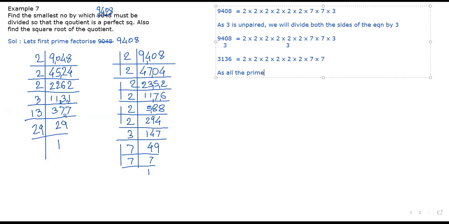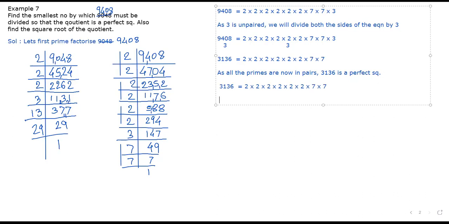Yes. As all the primes are now in pairs, 3136 is a perfect square. And then root of 3136 is equal to root of all this. Yes or no?